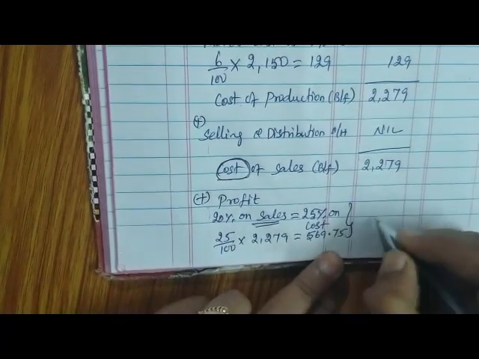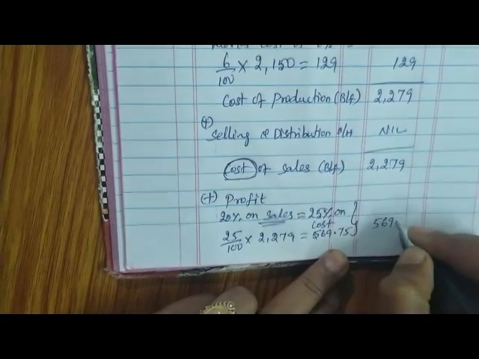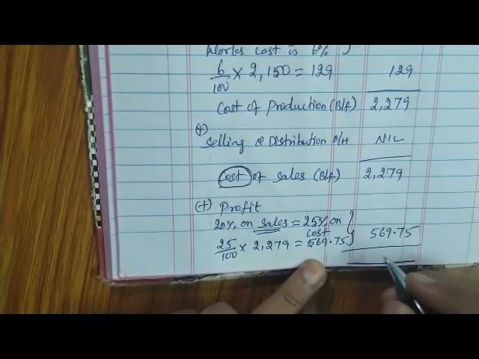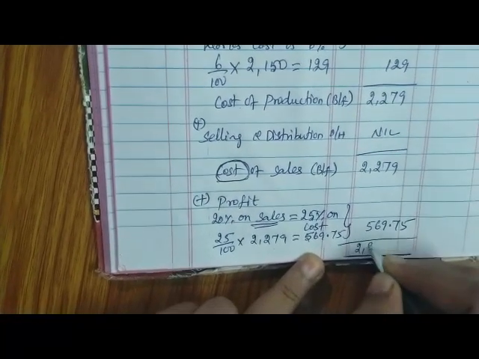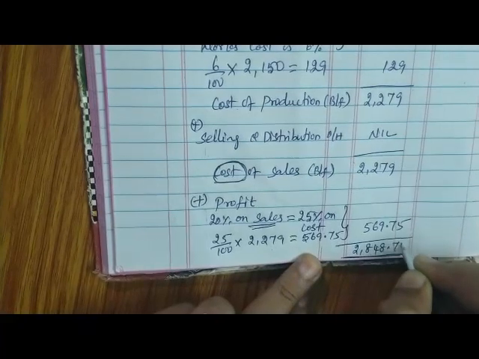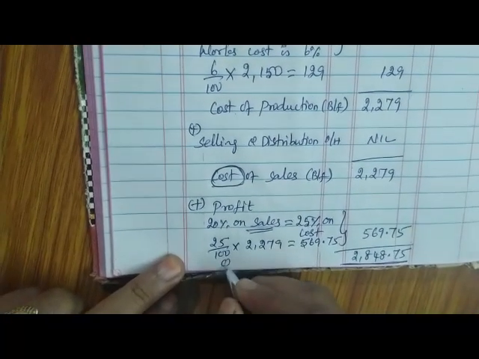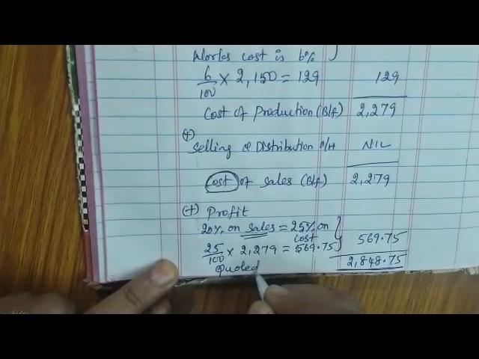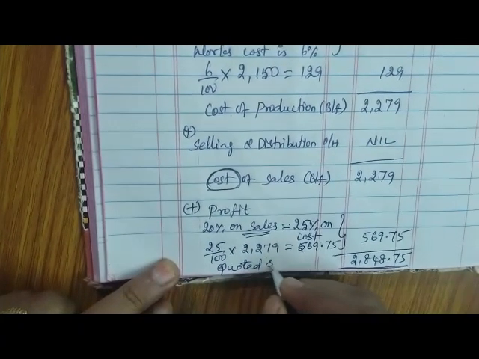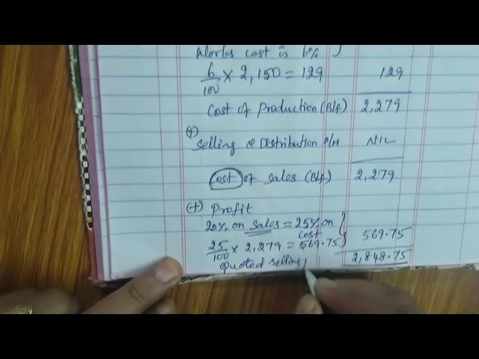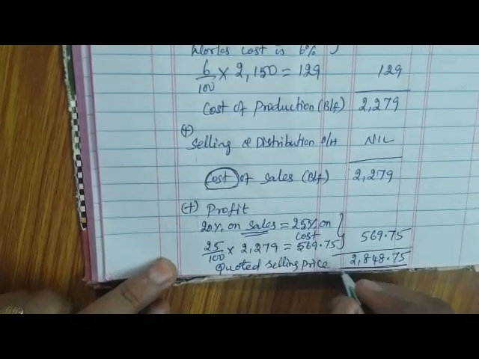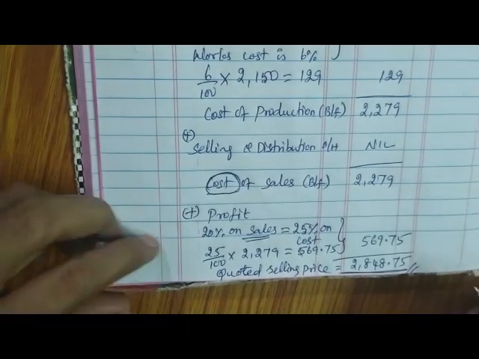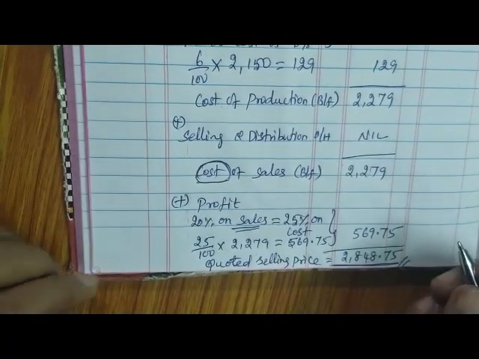If we add this 569.75, then you'll get the price to be quoted. 2,848.75 rupees should be the quotation, the quoted selling price. So that's all. Like this you have to do the problem.